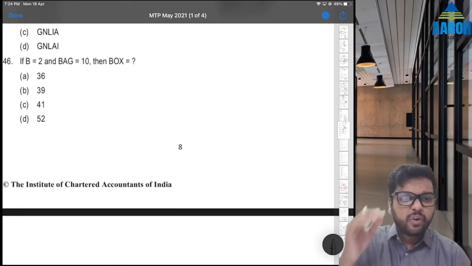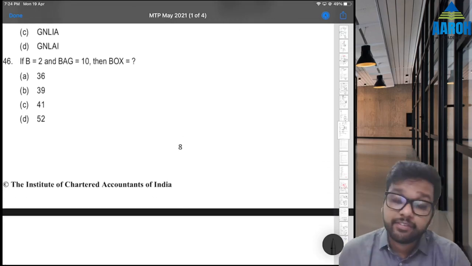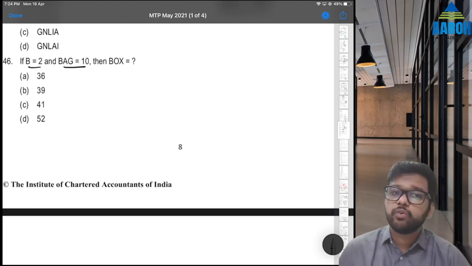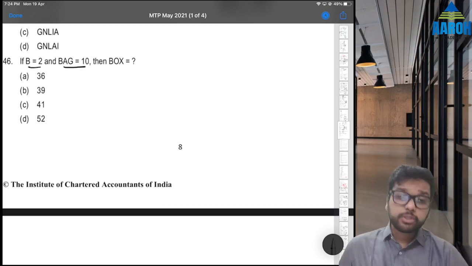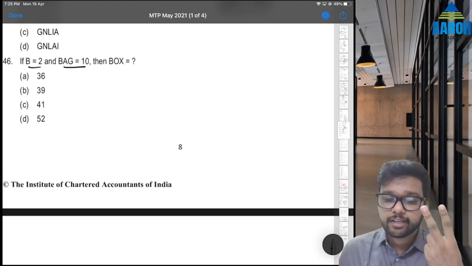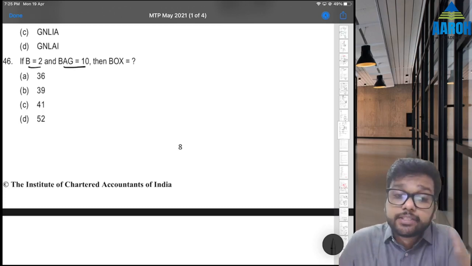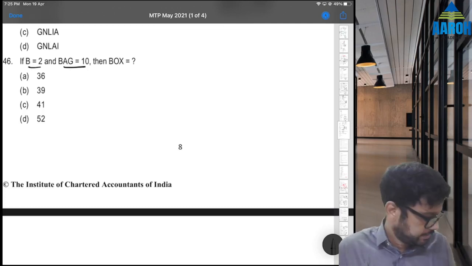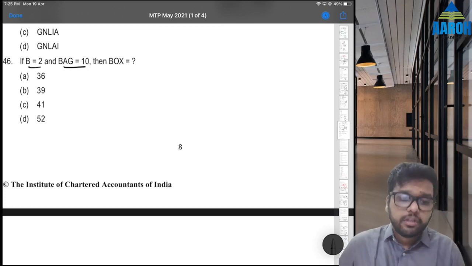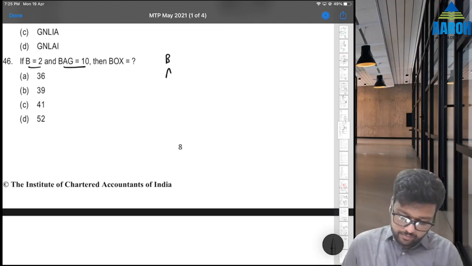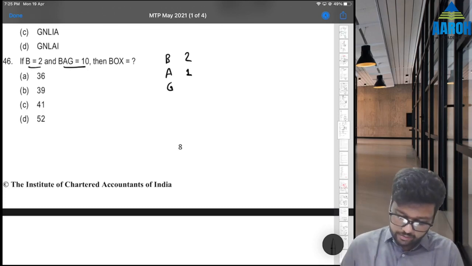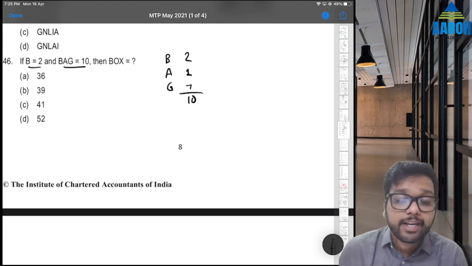Fine. 46, this is a good one, but they have made it very simple. If B is equal to 2 and bag is equal to 10, then box is equal to what? Understand, B is 2, but we know that B is the second letter. That means maybe they have taken this on the basis of places, right? B is the second letter, so 2. In bag, B is the second letter, A is the first letter, and G is what? A, B, C, D, E, F, G, seventh letter. 2 plus 1 plus 7 is 10, so that is matching.